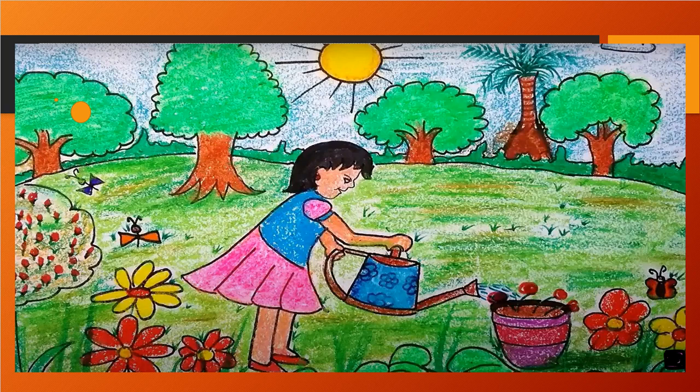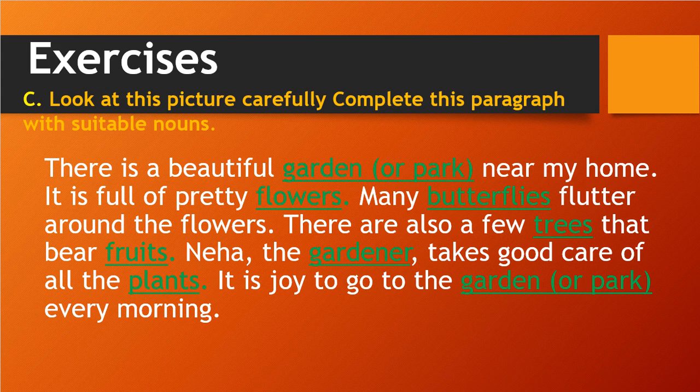And after this story, I explained here how we are fitting the proper words. There is a beautiful garden that is near your home. It is full of pretty flowers because there are lots of lovely flowers. Many butterflies are flying around the flowers, that is, fluttering around the flowers. There are also few trees that bear fruits. All trees are bearing fruits.